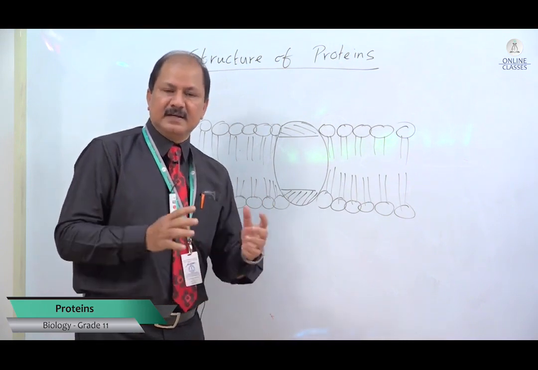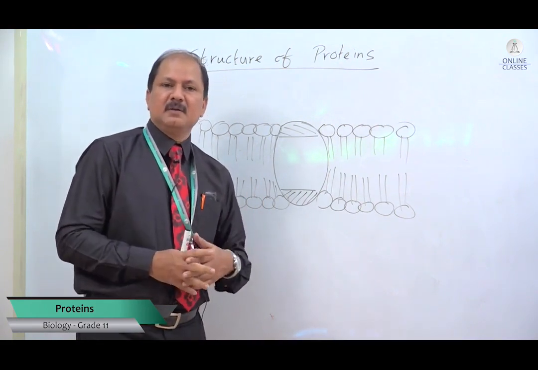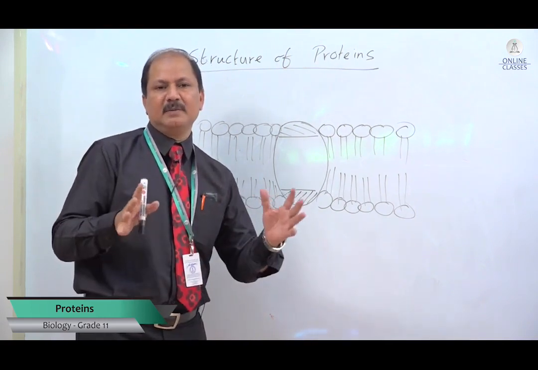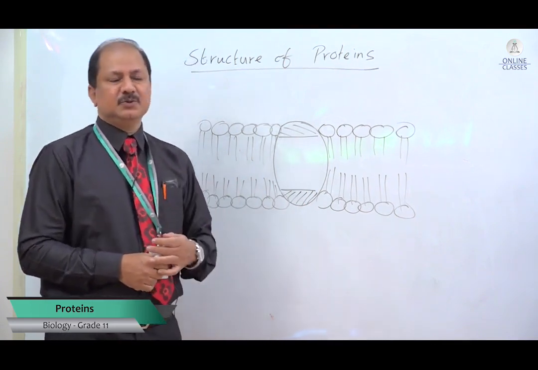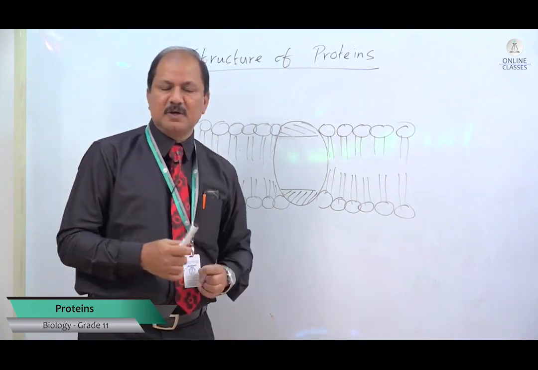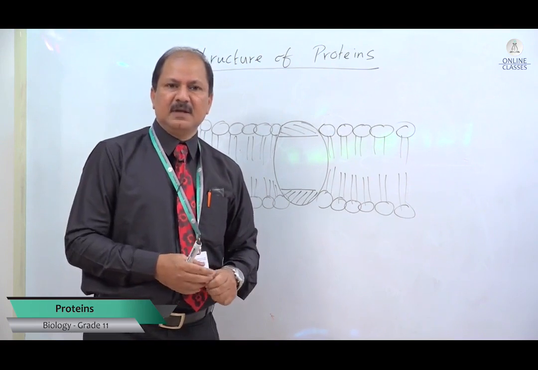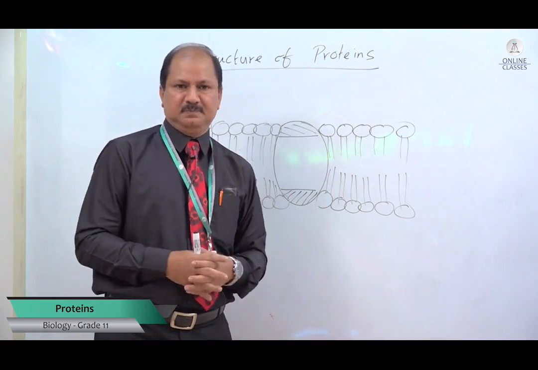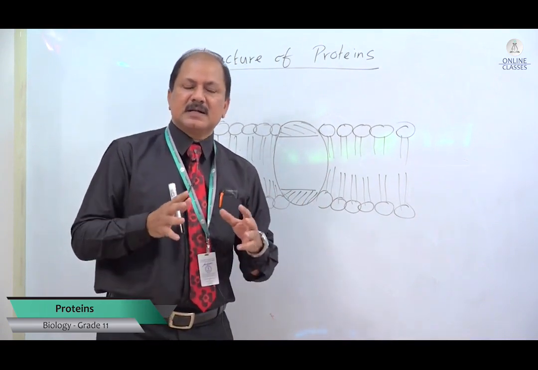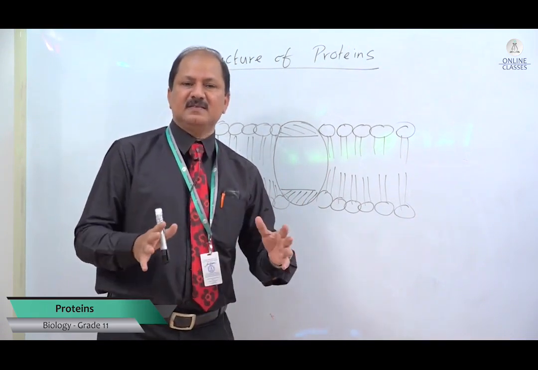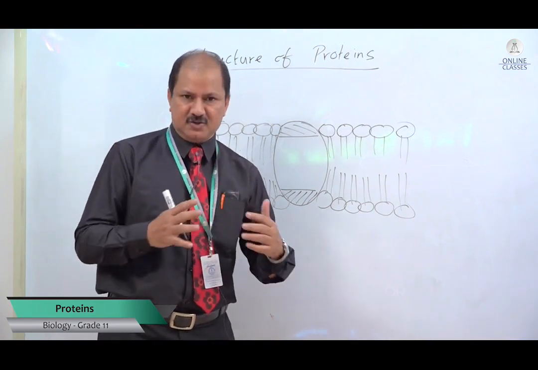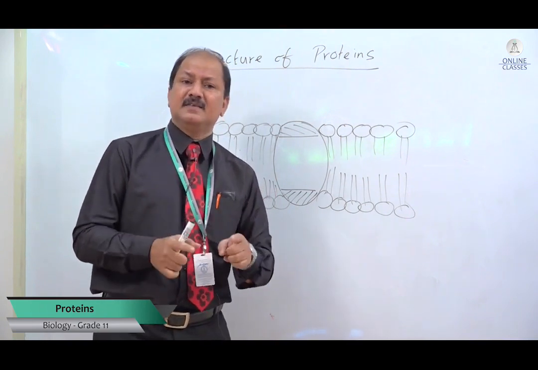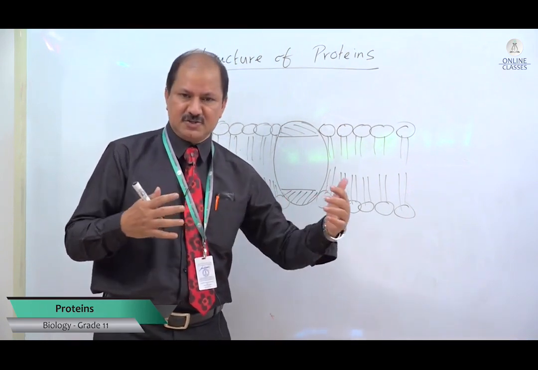Coming to the tertiary structure, I already told you what it is: the complex three-dimensional globular shape attained by the polypeptide chain by twisting and folding around itself, and this shape is maintained by hydrophilic and hydrophobic interactions and bonding between the residual groups. Now if they ask you to describe the tertiary structure, or a globular protein, or the structure of an enzyme, the first sentence you are going to write is: it is made up of a polypeptide chain composed of amino acids repeatedly joined by peptide bonds during condensation reactions.